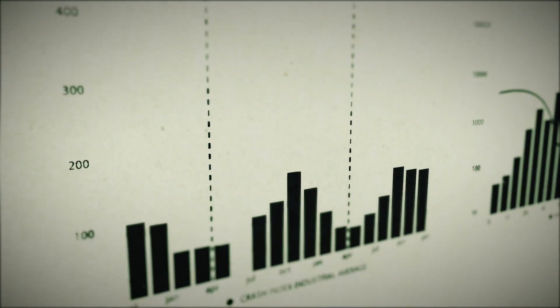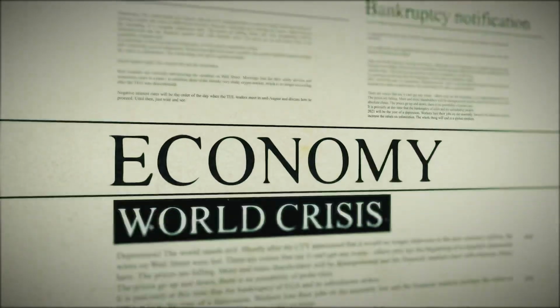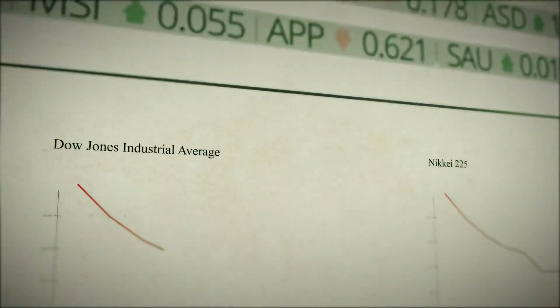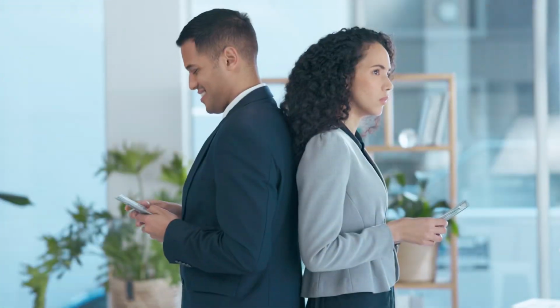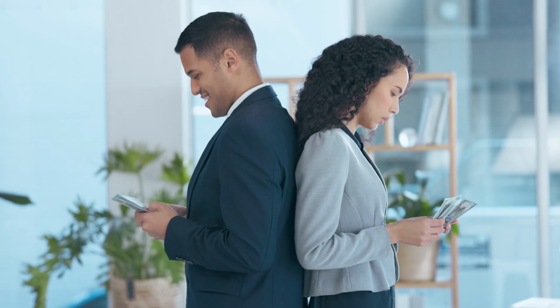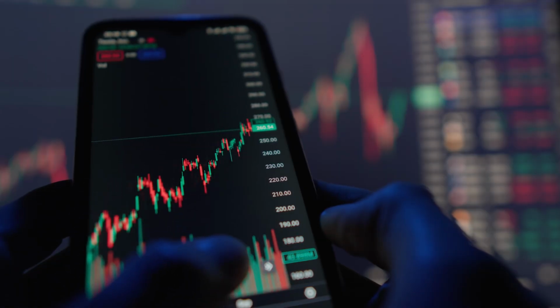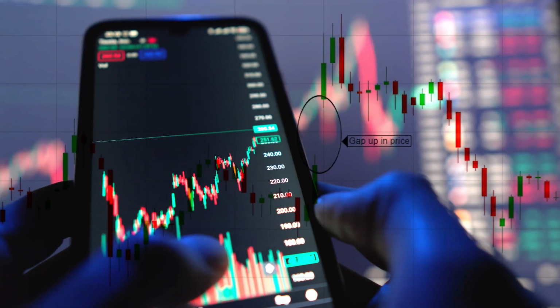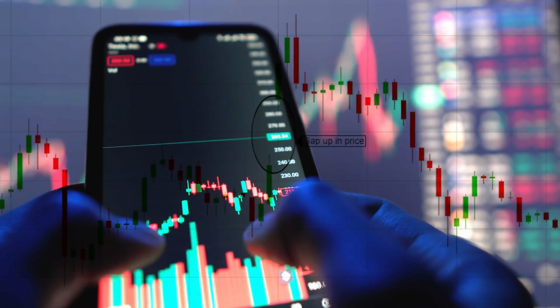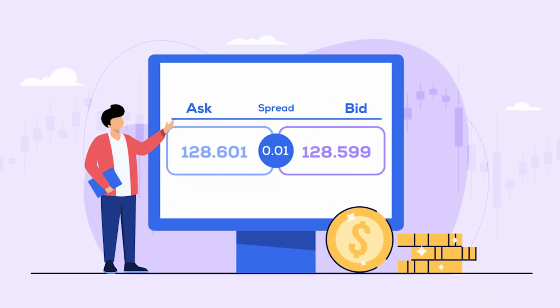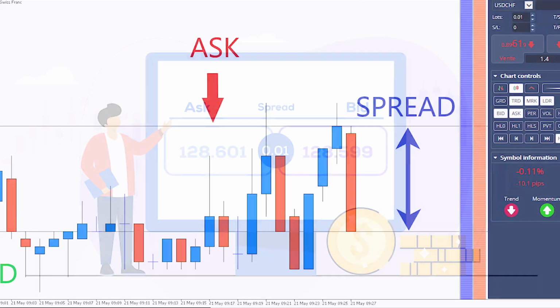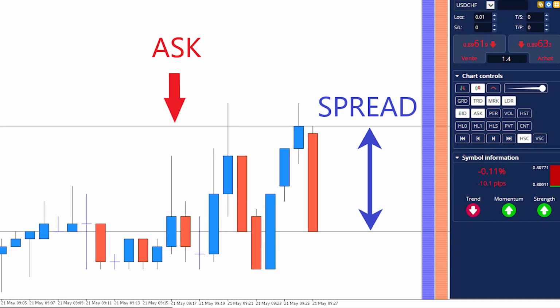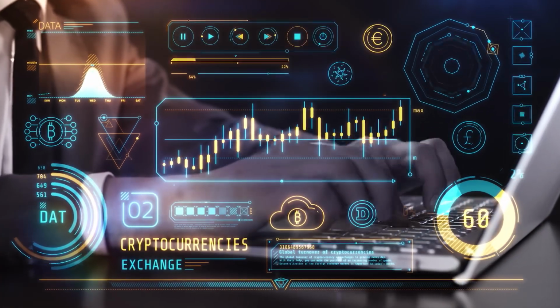Trading during periods of important economic news releases may be accompanied by increased volatility and low liquidity. At such times, there is an increased risk of gaps. Gaps in quotes, when an order is closed not at the requested price, but at the first available price after the gap. In such conditions, there is also an increase in the spread, which can negatively affect the results of the transaction. To avoid these risks, it is recommended to refrain from trading during periods of key economic news or use protective orders to minimize losses.